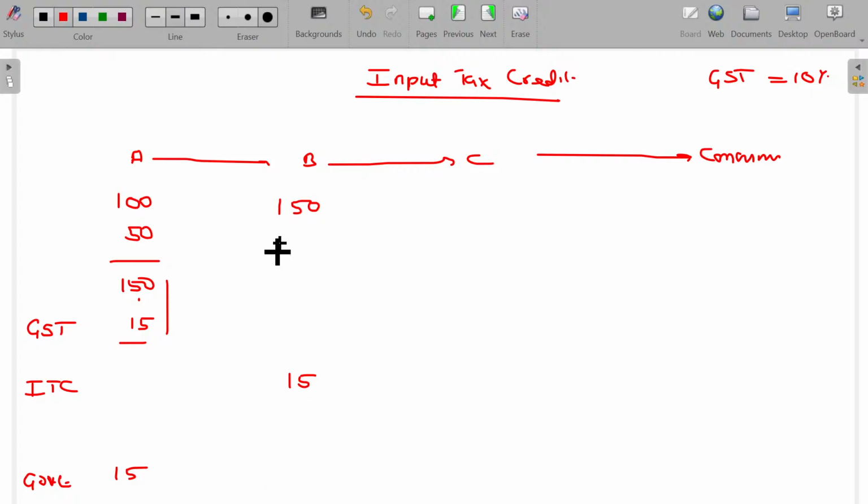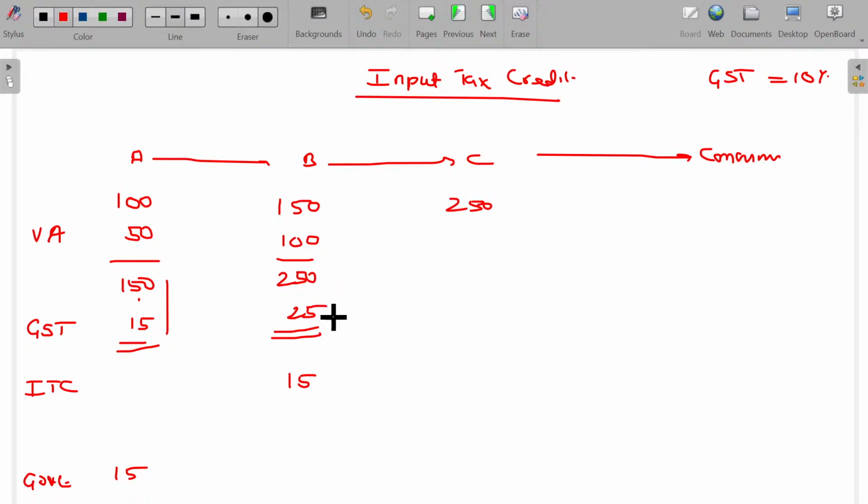Now he adds around 100 rupees for his own value addition. This is called value addition. Now B says, now the price is 250 rupees, sir. You have to pay me tax on this at the rate of 10%, 25 rupees. C now pays 275, but the material price is only 250.